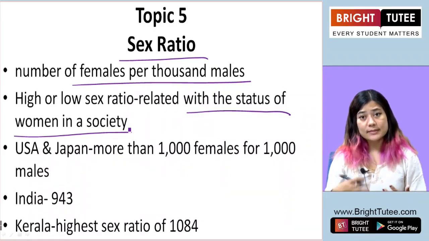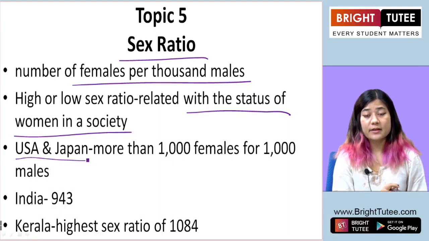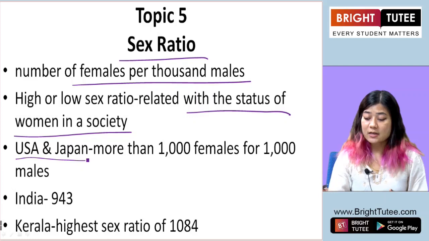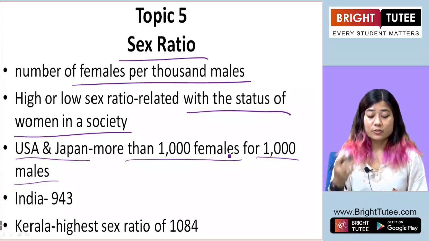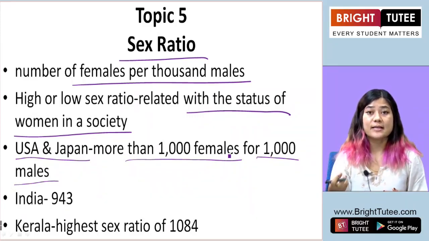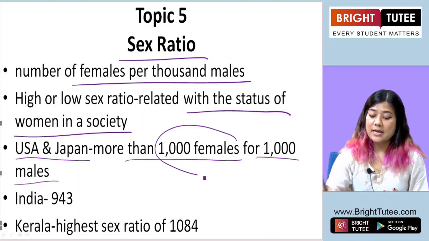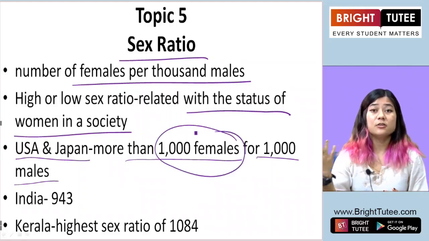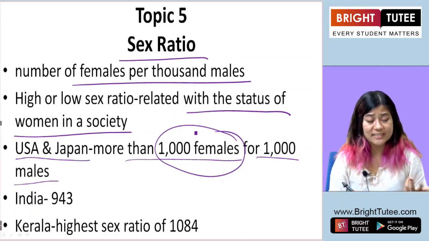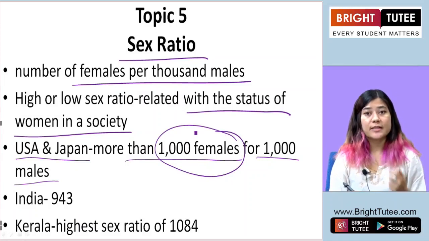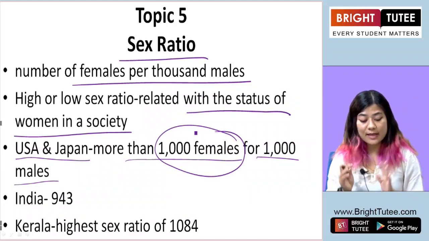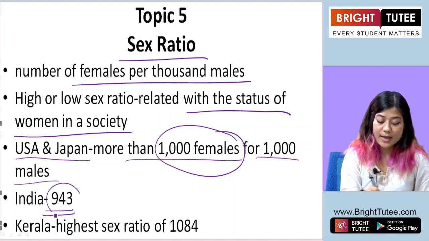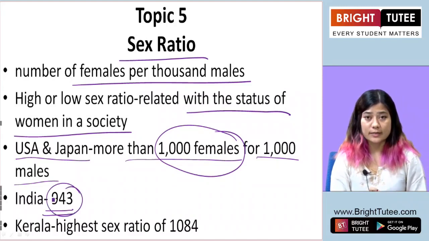Now, if you look at developed countries like the United States of America and Japan, the sex ratio tells us that for every 1,000 males, there are more than 1,000 females. So this gives us an understanding that the status of women is quite good in such societies. But India's sex ratio is not as good as that of Japan or the USA. For every 1,000 males, the females in India are 943 only.